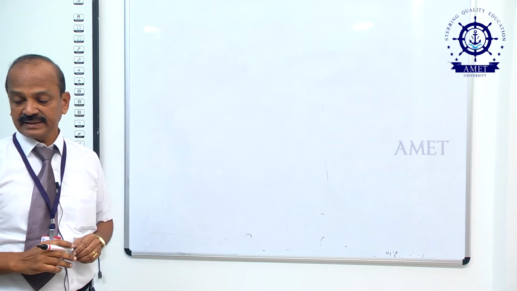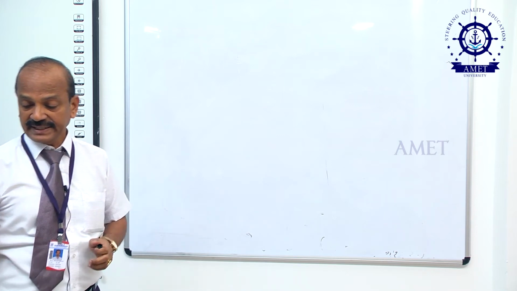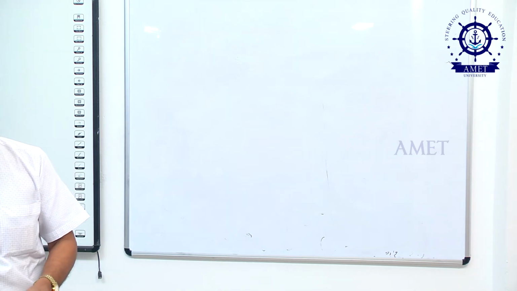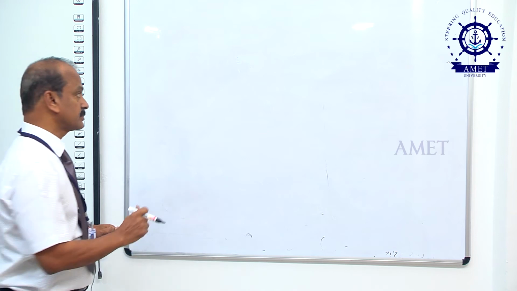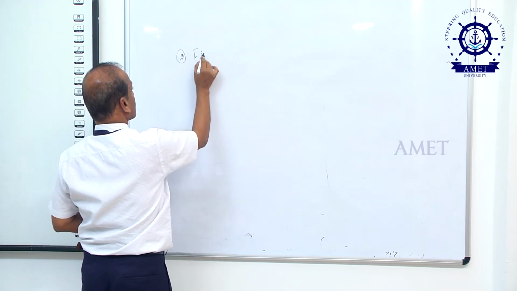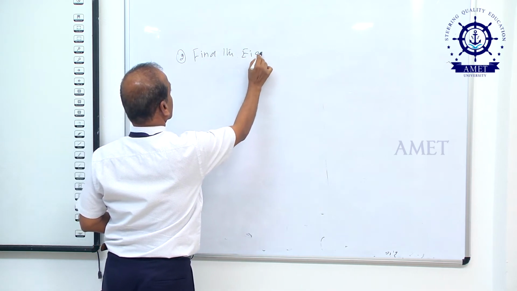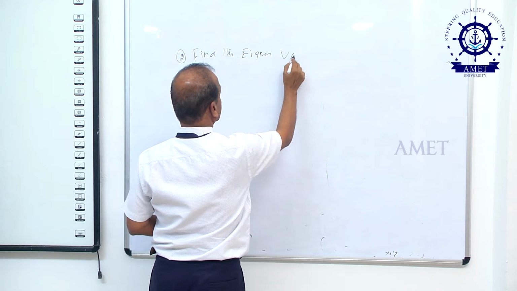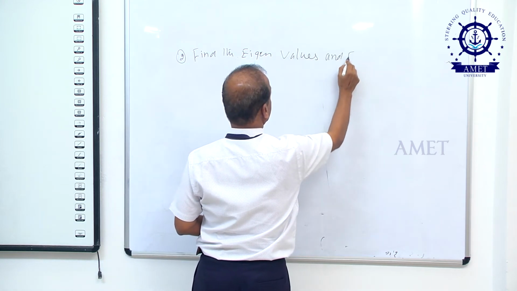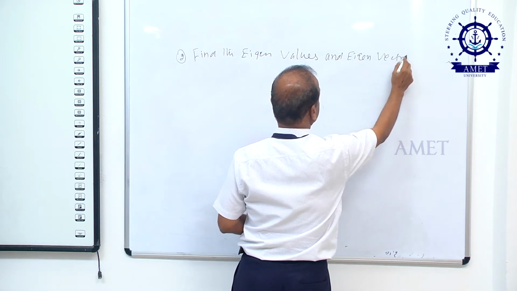Find the eigenvalues and eigenvectors of the matrix. That is a very important question.